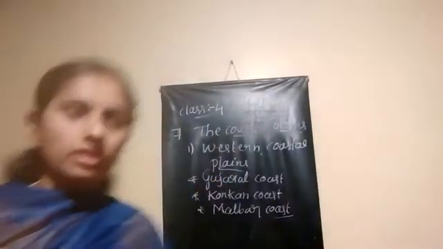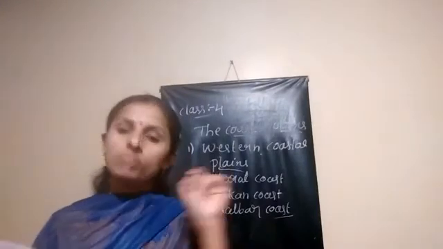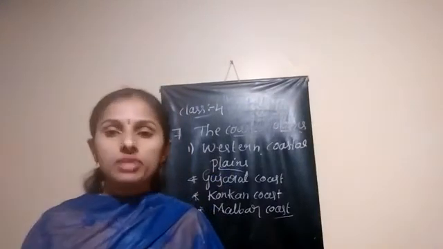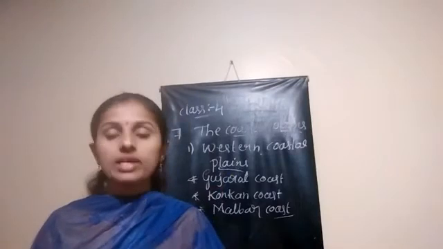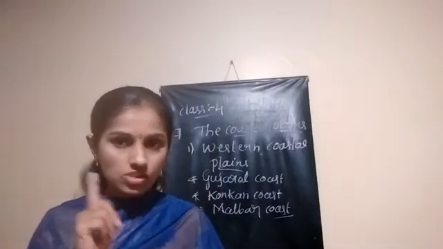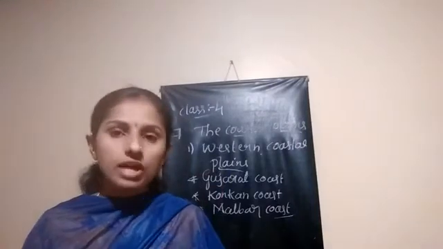Next, from Goa to Kerala, up to Kanyakumari, which is the center point of the western and eastern coastal plains, that coastal plain is called the Malabar coast. So there are 3 major divisions: the Gujarat coast, the Konkan coast and the Malabar coast.